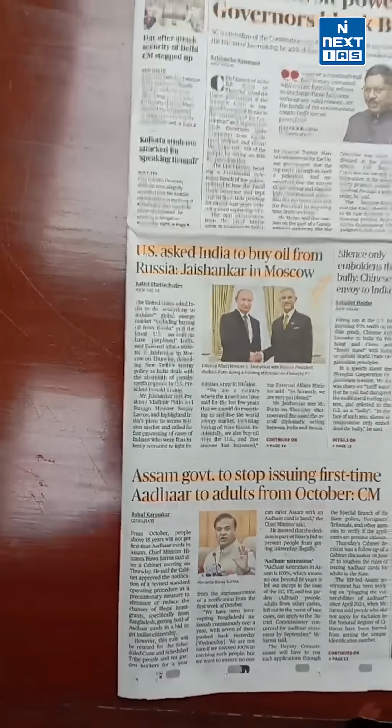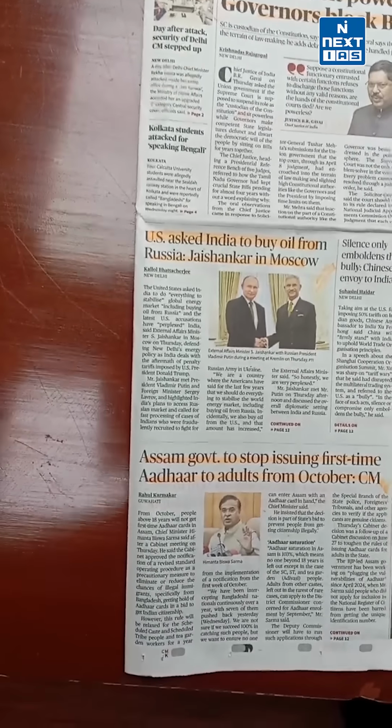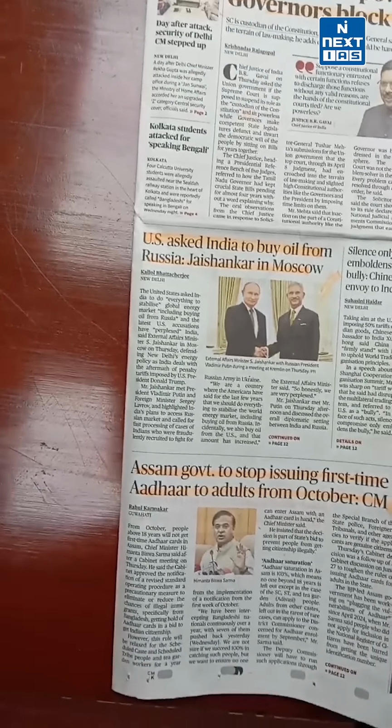GS2 international relations, again important. What exactly Assam has done when it comes to the Aadhaar card, again important from the perspective of GS2. On page 2 we have a stray dogs related update and how the MCD is going to implement that particular order. Just go through the update briefly.